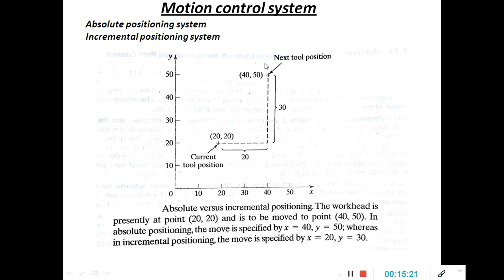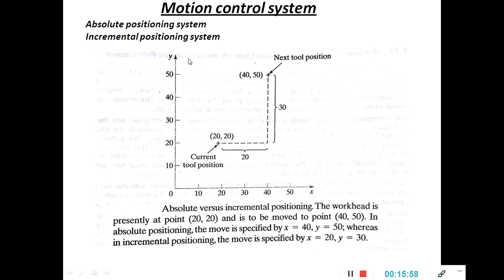In the incremental positioning system, as the name indicates, to specify the coordinates for this point, the previous point is the origin. Now let us consider this point as an origin and calculate the values for this coordinate. So if it is an origin, for this point the coordinates are X is 20, Y is 30.